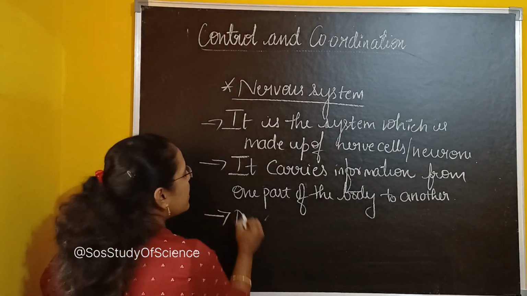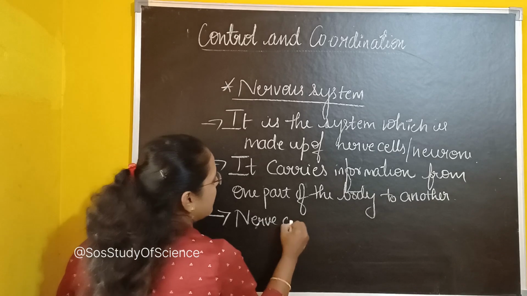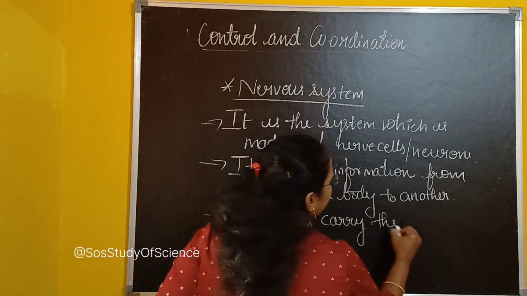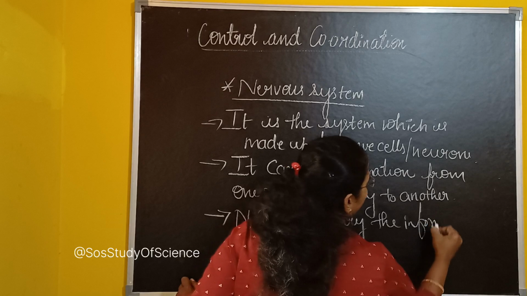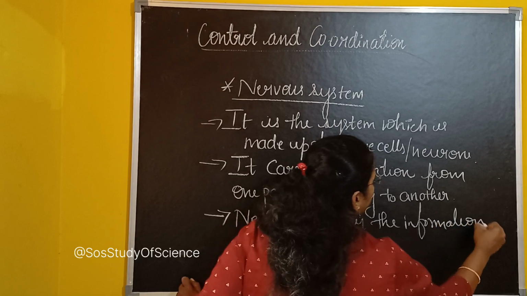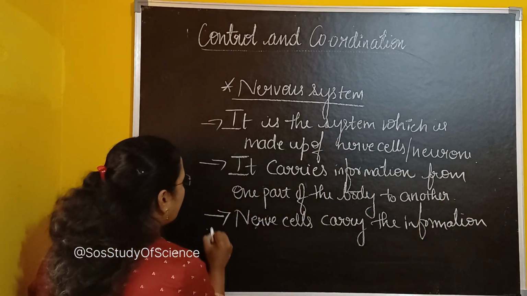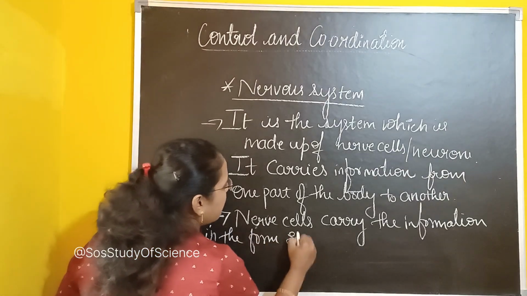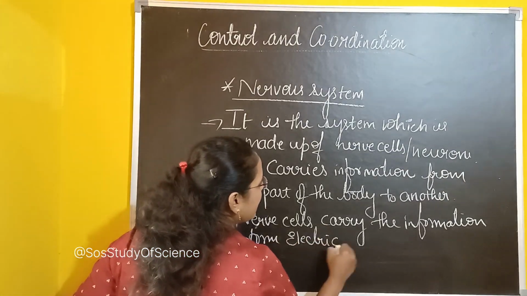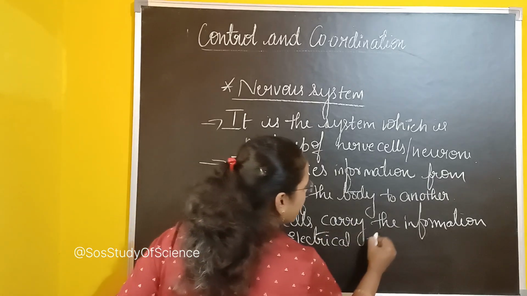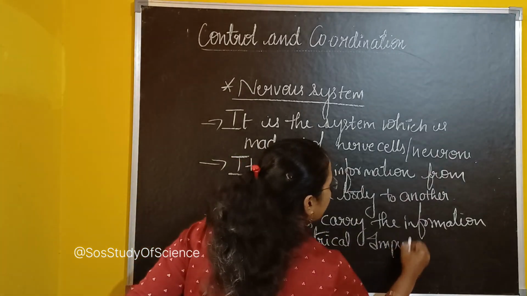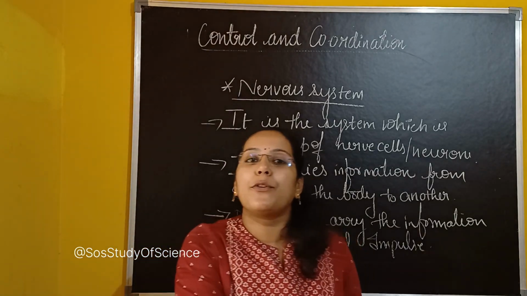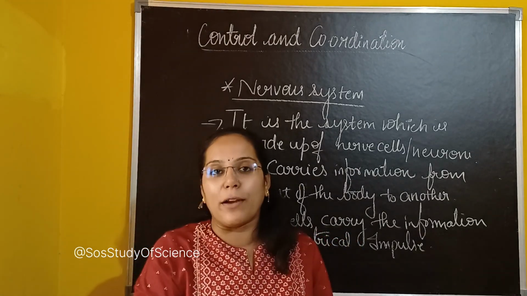Note down: nerve cells carry the information in the form of electrical impulses. Electrical impulse is the means used by the nerve cells to carry the information from one part of the body to another.